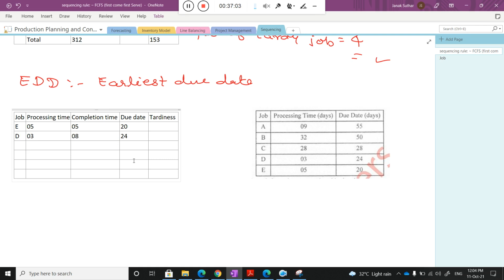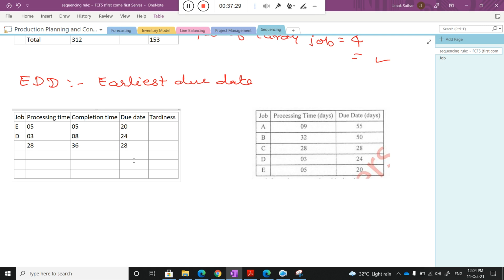Now I go for the next. On the basis of the due date, that is C. So that's 28. What is the processing time? 28. Then the completion time will be 36.